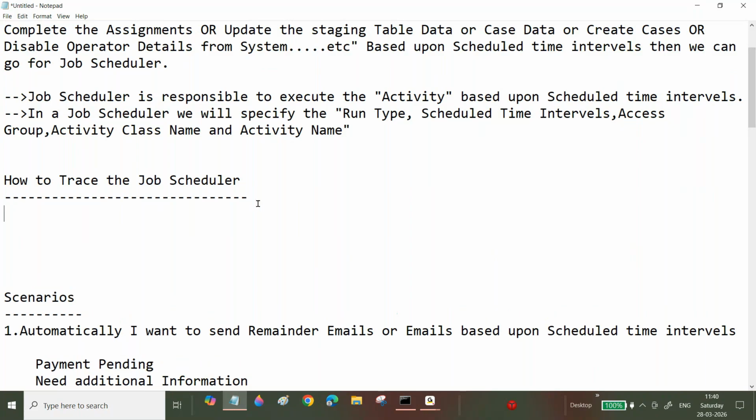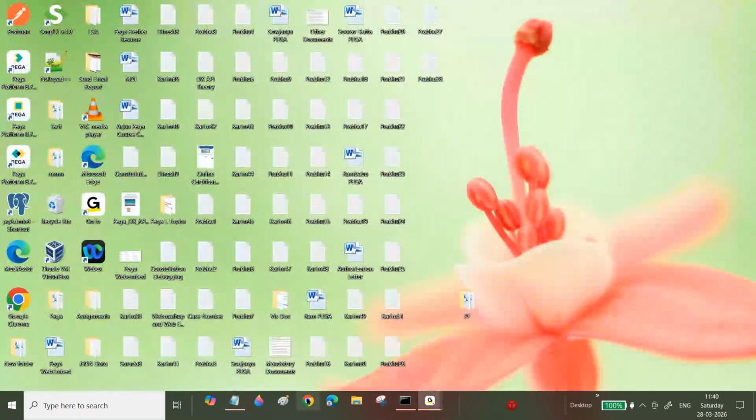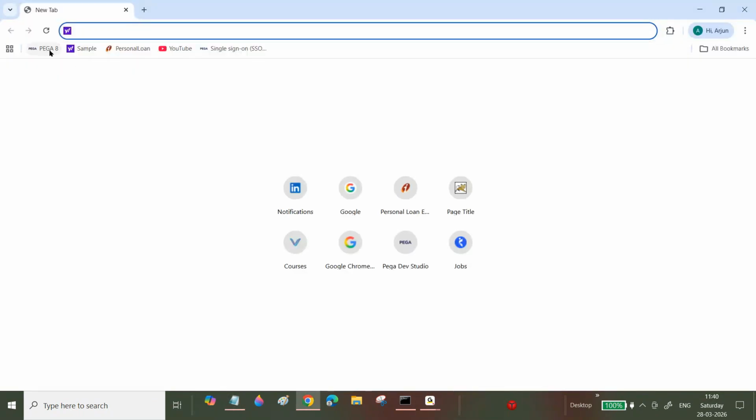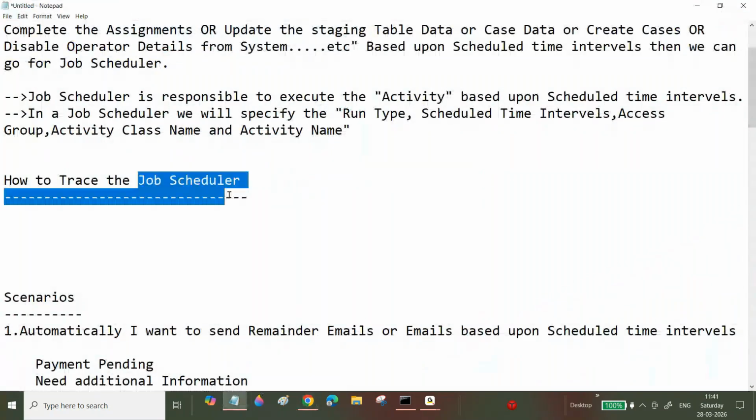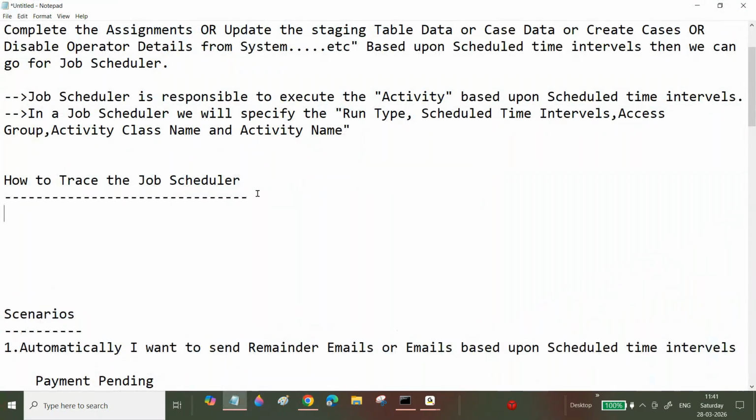How can we trace the job scheduler? Directly we cannot trace it. Directly means from Dev Studio, where we have a tracer. We cannot trace directly like that. Now here you can see how we can trace the job scheduler. First point, from Admin Studio we can trace the job scheduler.